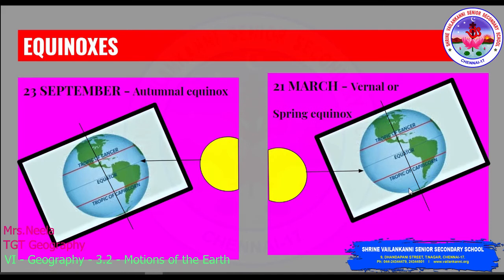On these days, maximum heat and light is received at the equator. Since the inclination does not affect the duration of the day, both hemispheres receive an equal amount of the sun's rays. Therefore, the length of day and night is equal all over the world. March 21st is known as the vernal or spring equinox, and September 23rd is known as the autumnal equinox.